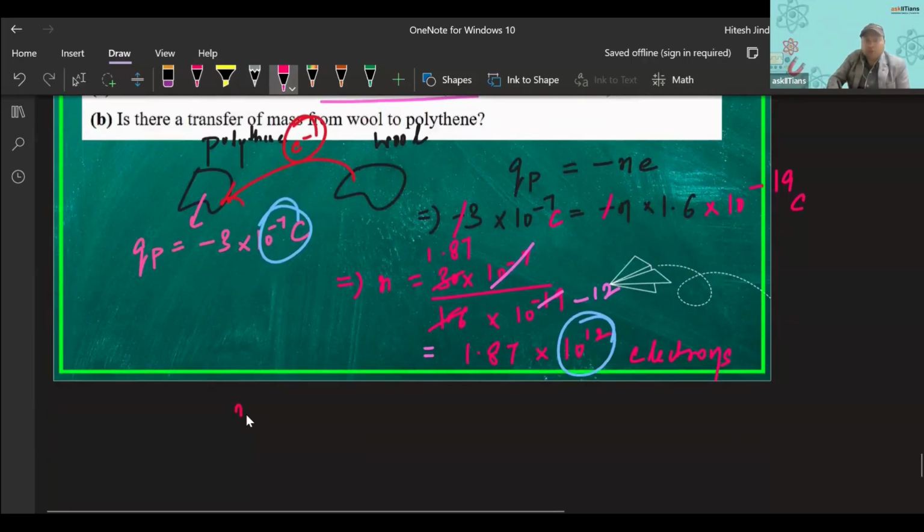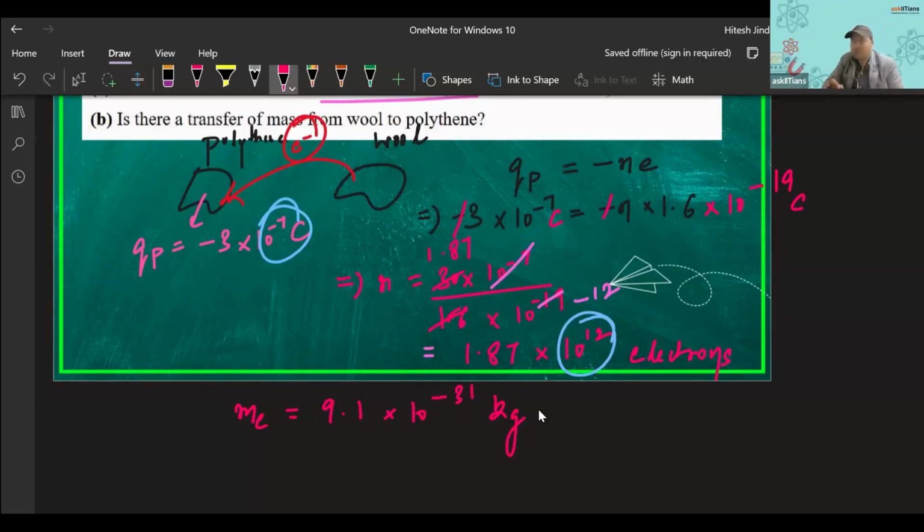So the mass of an electron is what? The mass of an electron is something like 9.1 into 10 to the power minus 31 kg. Yes, it is very light, it is a subatomic particle, so very small mass, but yes, it has mass. So there is a transfer of mass. These many electrons got transferred from wool to polythene, so the mass of these many electrons got transferred.